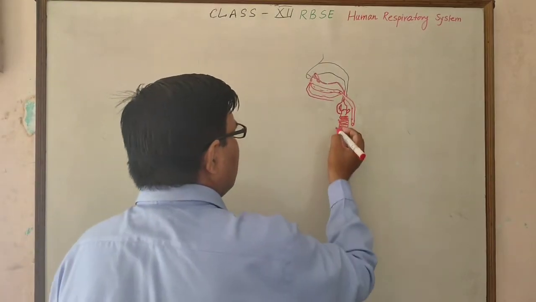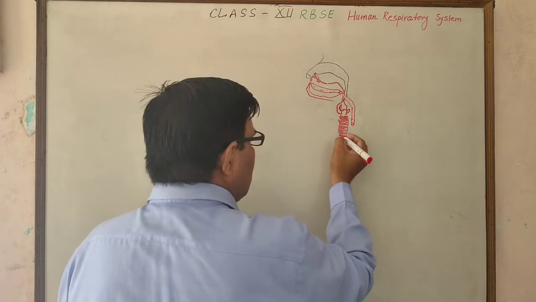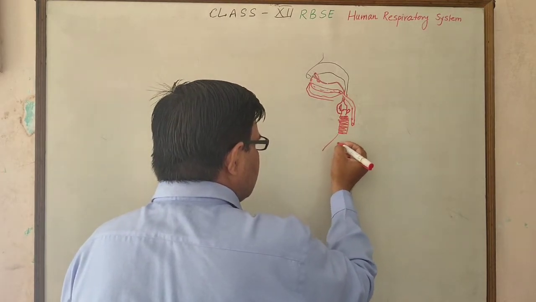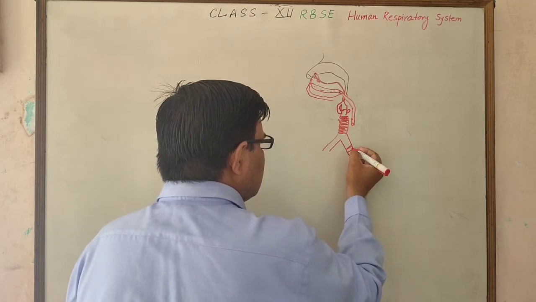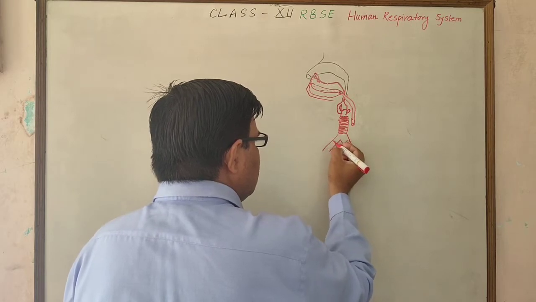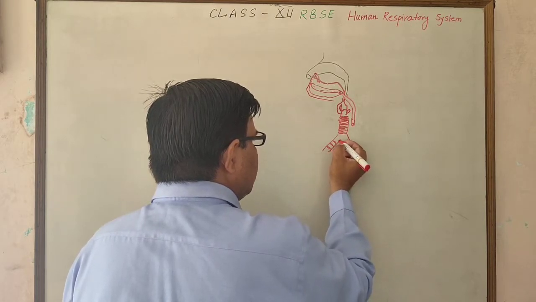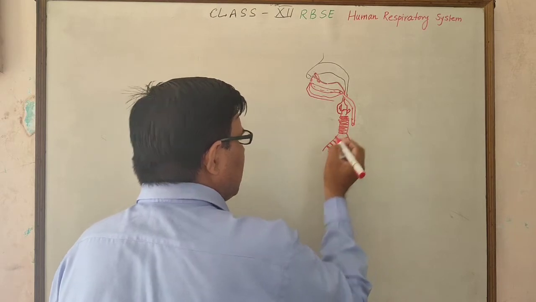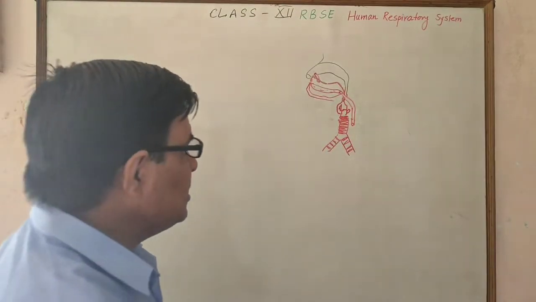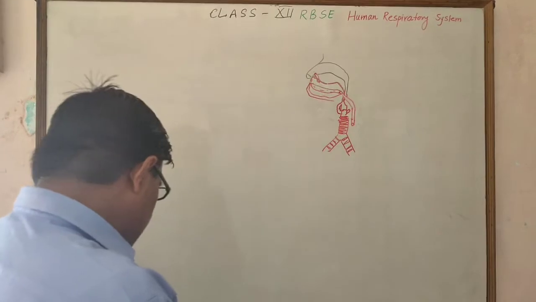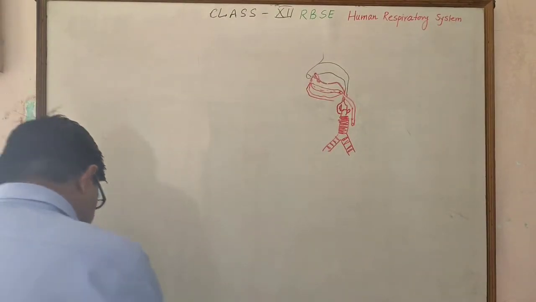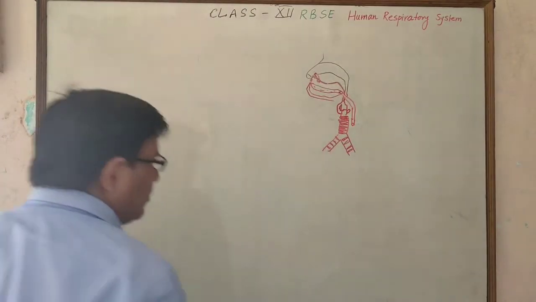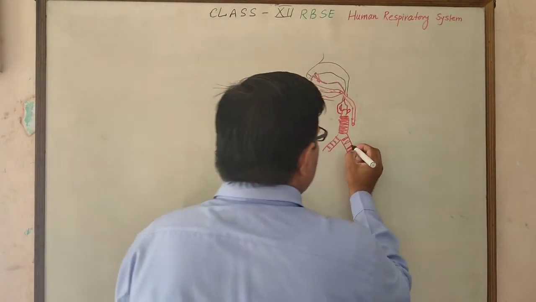This trachea bifurcates and makes two parts, having C-shaped cartilaginous rings in the branches also. This is the trachea, which divides and makes the bronchus.